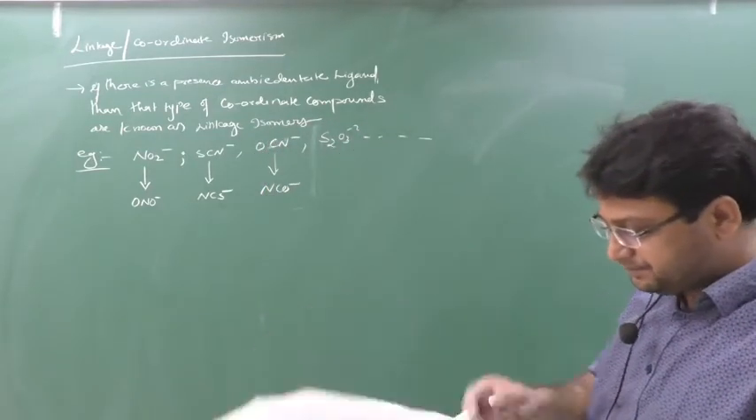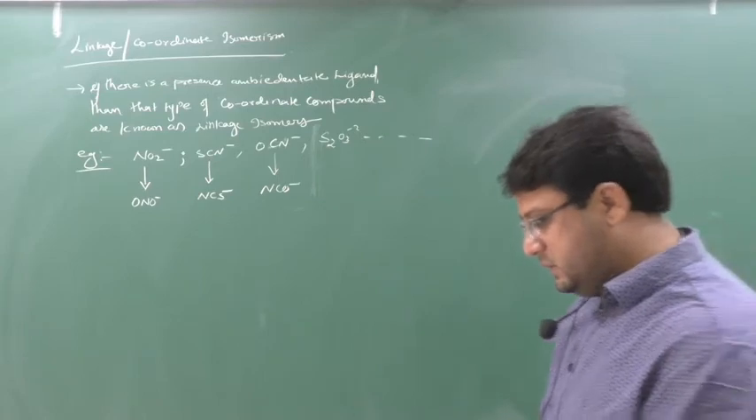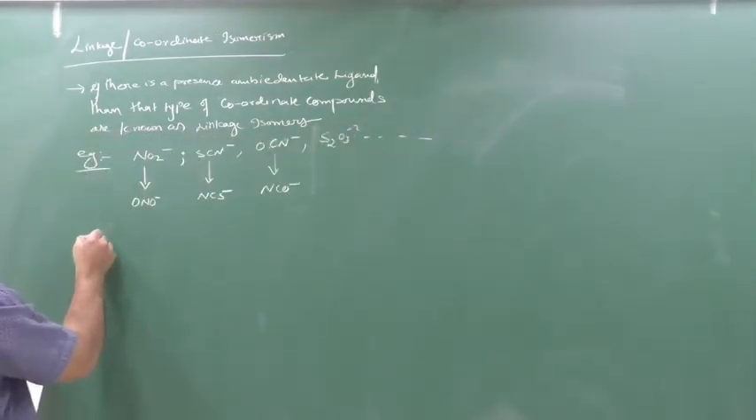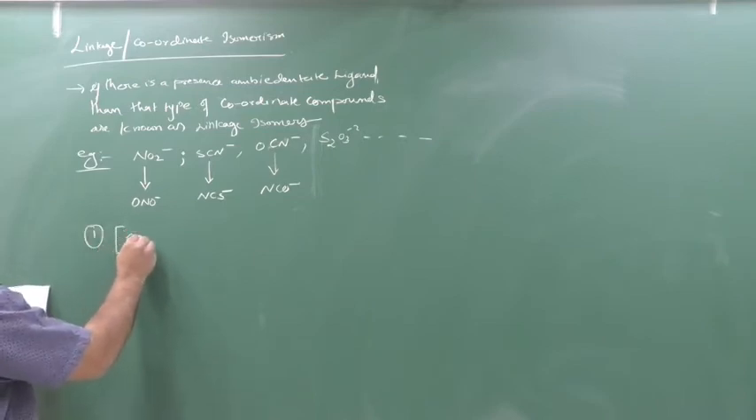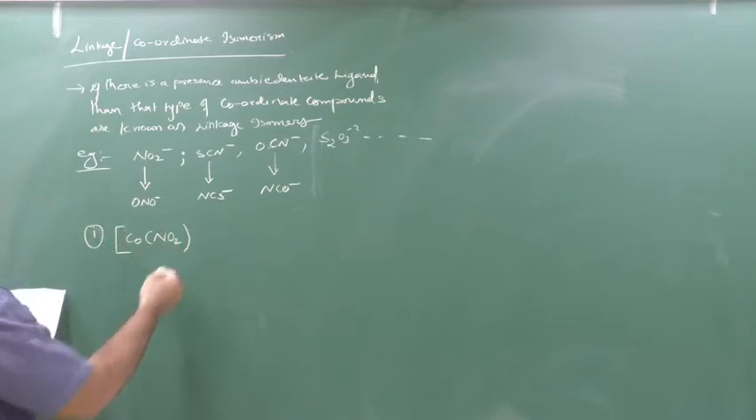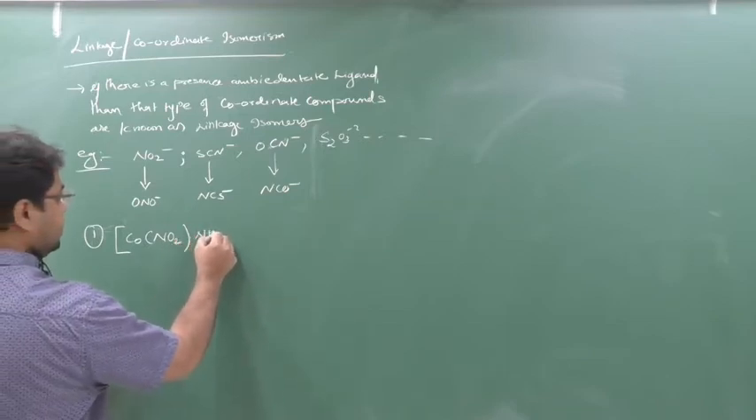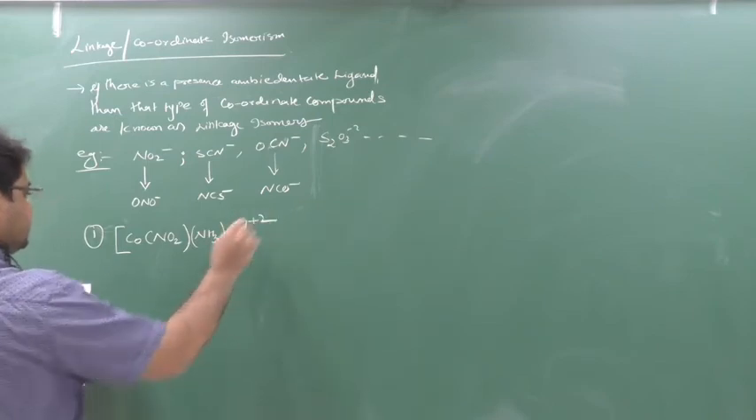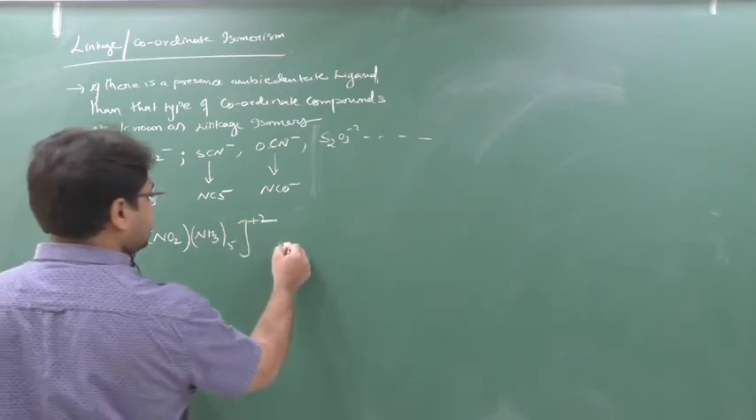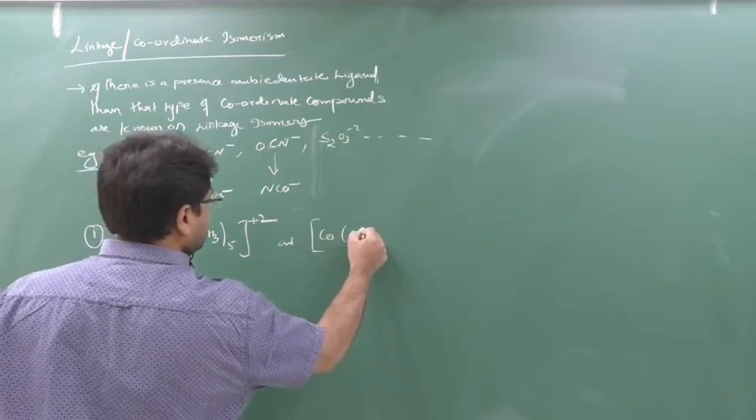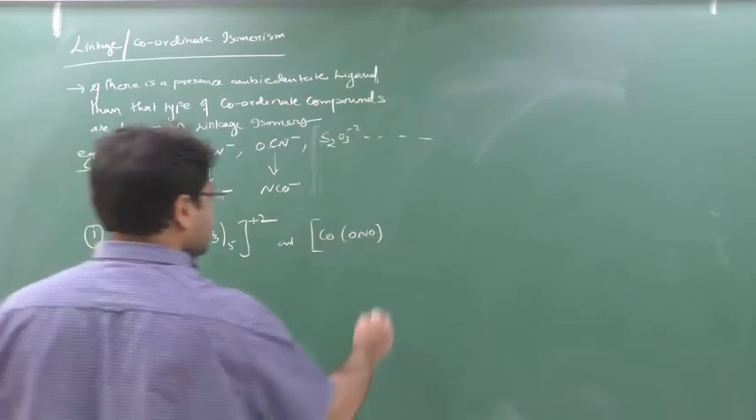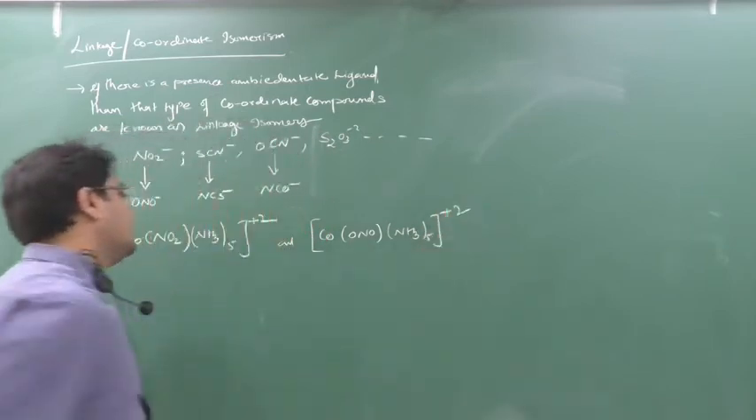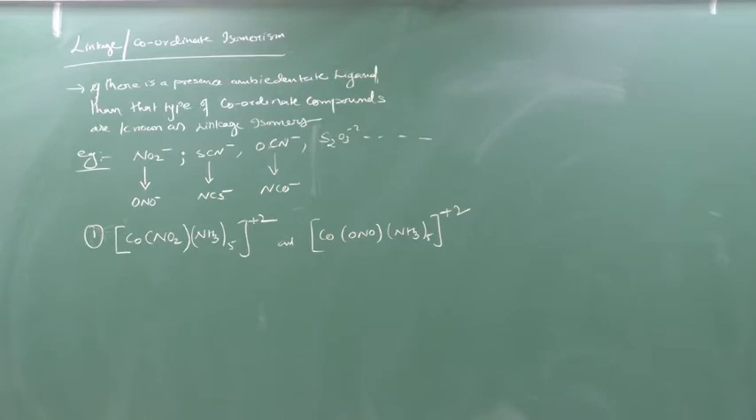See the examples here. Question number 1. See here. [Co(NO2)(NH3)5]2+ and [Co(ONO)(NH3)5]2+. Clear? So they are linkage isomers of each other.